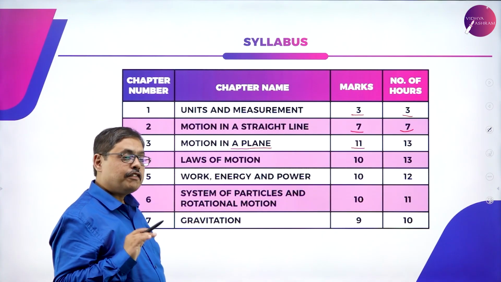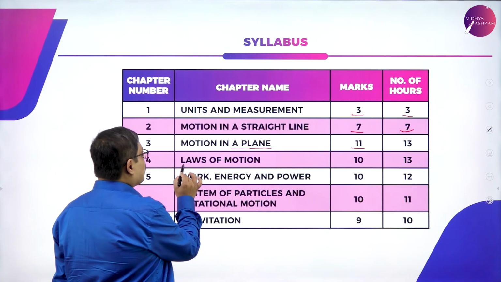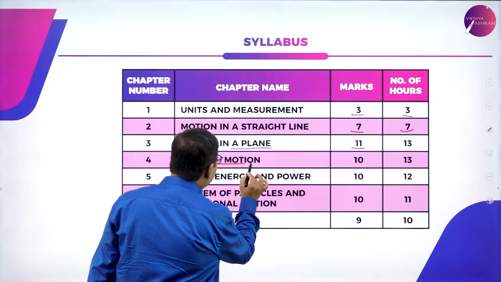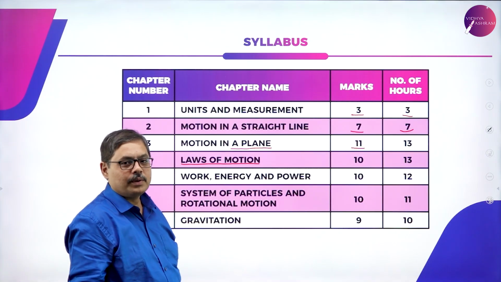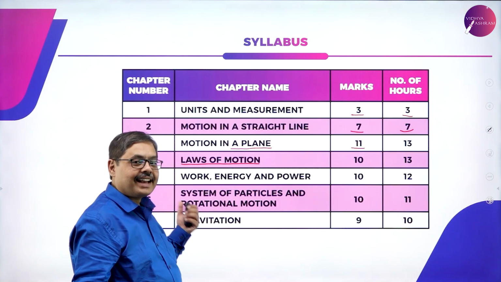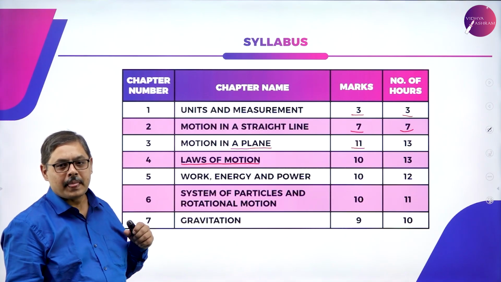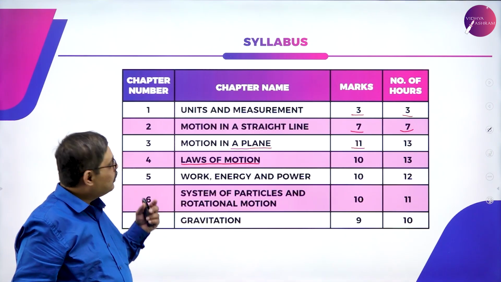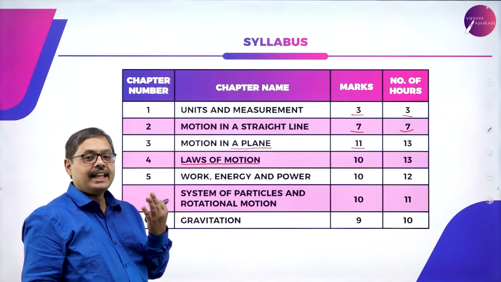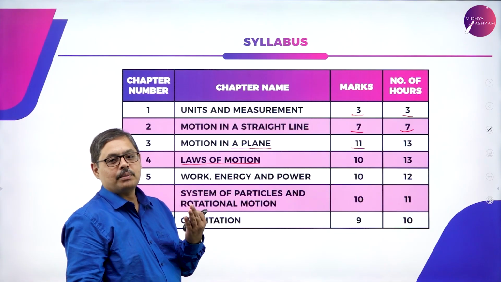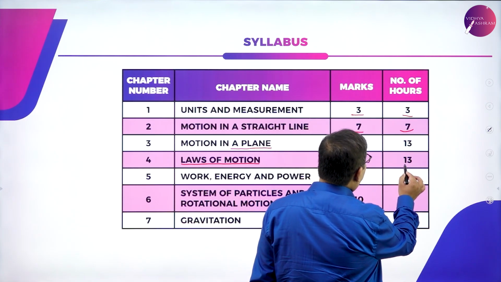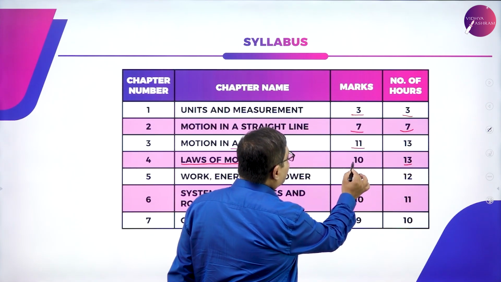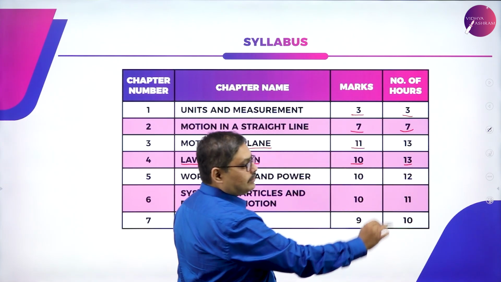Moving on, the fourth chapter speaks about laws of motion. This is not a new concept to you. You might have studied about laws of motion in your high school. Now, what do we study here exactly? Aristotle's fallacy, moment of inertia. We will study about the 3 important laws of motion by Newton. The number of hours allocated is 13 and you may get questions for 10 marks here.